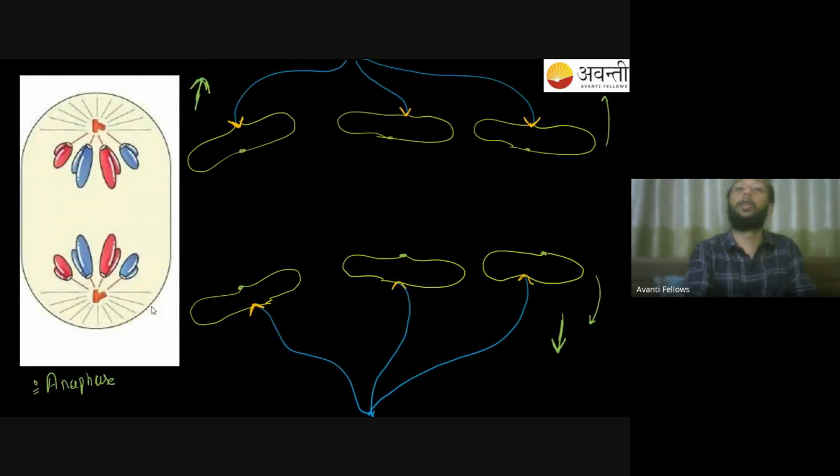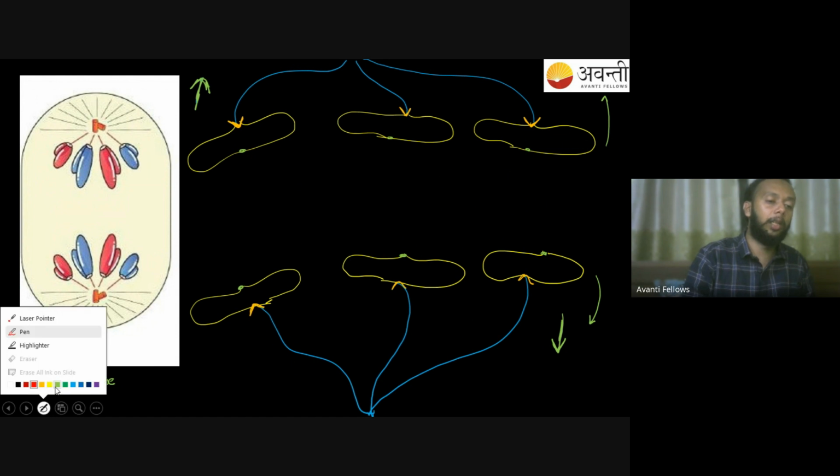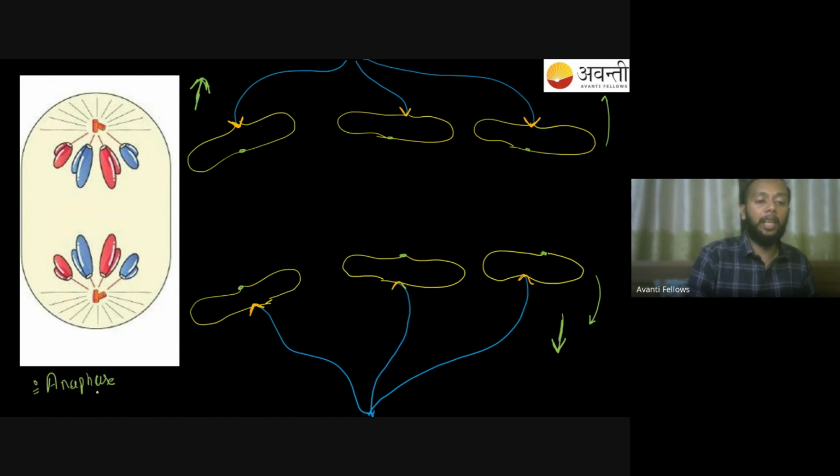As soon as the anaphase is going to start, what will happen, that you will find the centromere is going to break. As the centromere is going to break, what will happen, this chromatid will start moving towards the respective pole. ये जो मेरे chromatid है ये अपने अपने poles की तरफ यहाँ पे जाना चालू करेंगे. So they will start moving towards the respective pole. So याद रखना, anaphase can always be remembered as an event which is, in short, going apart. So over here the chromatids will start going apart, centromere is going to break, and that is what you find happening in the anaphase. और कुछ यहाँ पे नहीं हो रहा. That's a very simple thing happening in the anaphase, and it's a very simple process.